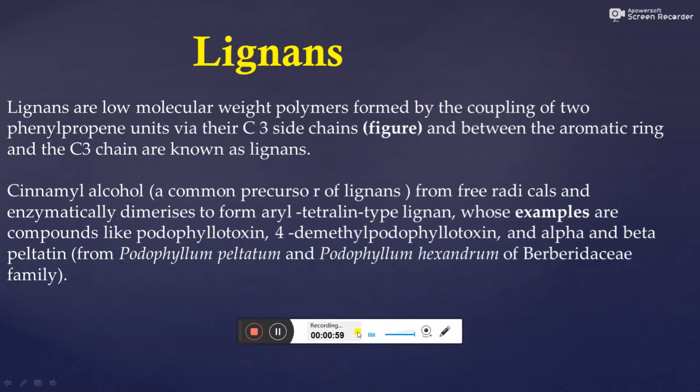Cinnamyl alcohol is a common precursor of lignans; through free radicals and enzymatically it dimerizes to form aryl tetralin type lignan, whose examples are compounds like podophyllotoxin, 4-demethyl podophyllotoxin, and alpha and beta peltatin from Podophyllum peltatum and Podophyllum hexandrum of the Berberidaceae family. Biological source: Podophyllum hexandrum and Podophyllum peltatum, family Berberidaceae.